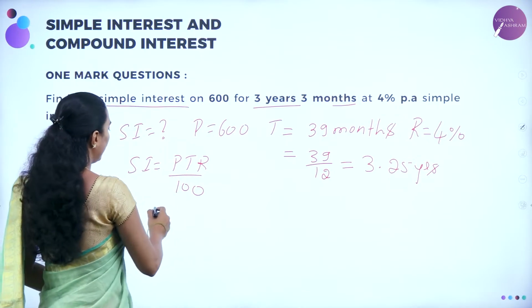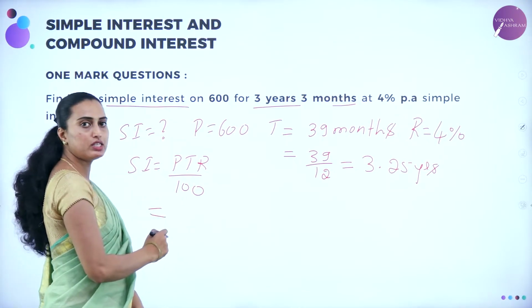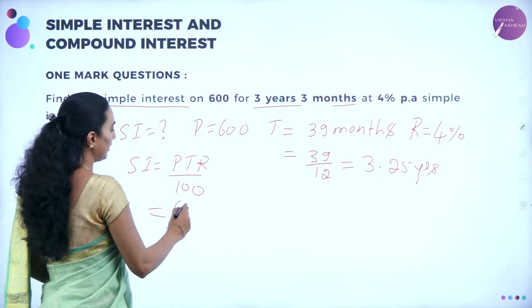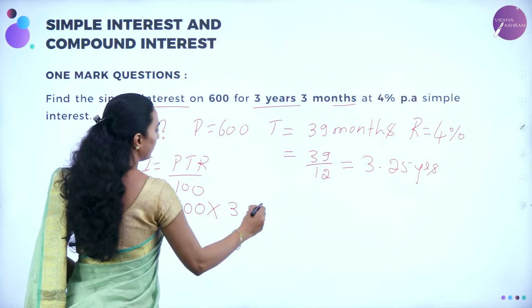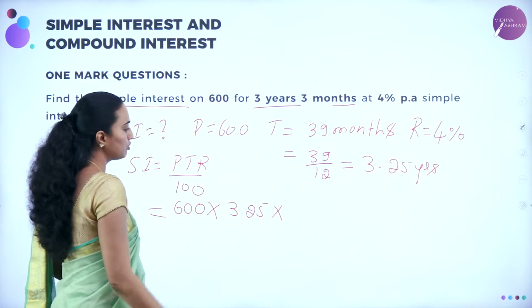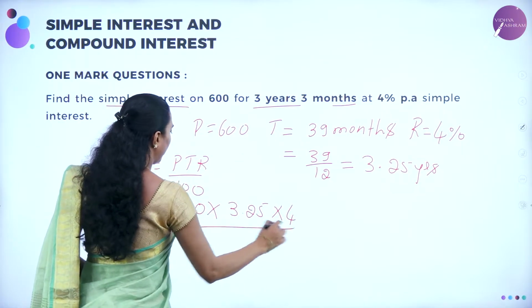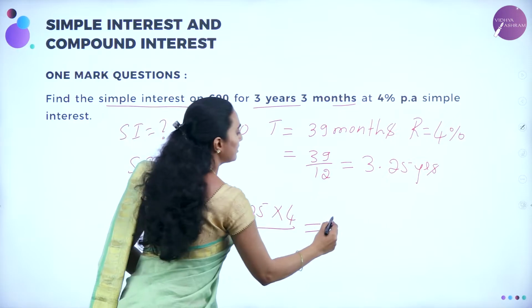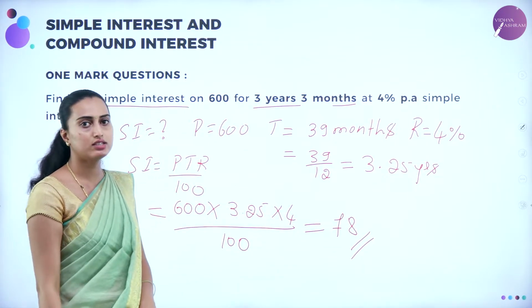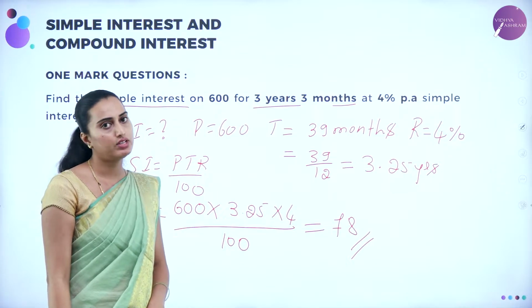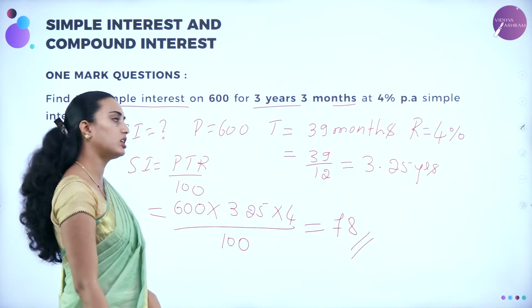Therefore, let me write it here. Simple interest = P into T into R divided by 100. P will be 600, into T, which is 3.25, into R, which is 4%, divided by 100. So you are going to get the final answer, which is equal to 78. Okay, that is your answer. Simple interest will be rupees 78 for 600.